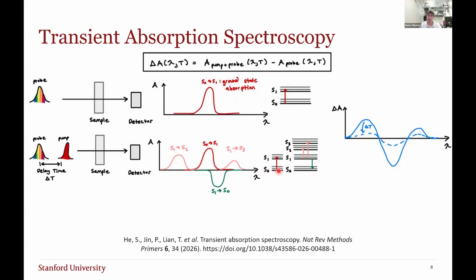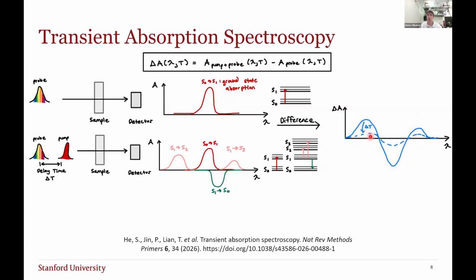But if the molecule is now in the first excited state, then we can recover this dark green spectrum, which corresponds to stimulated emission, or depleting the fluorescence, or it could also correspond to reaching even higher energy levels from S1 to S2 or S3. Basically, if we take the sum of these curves and subtract the ground state absorption, we recover this blue curve, which I drew here.